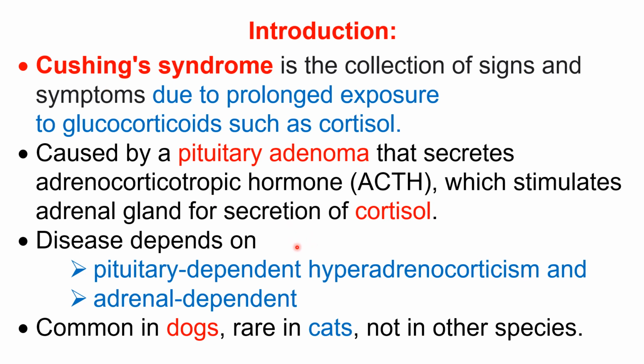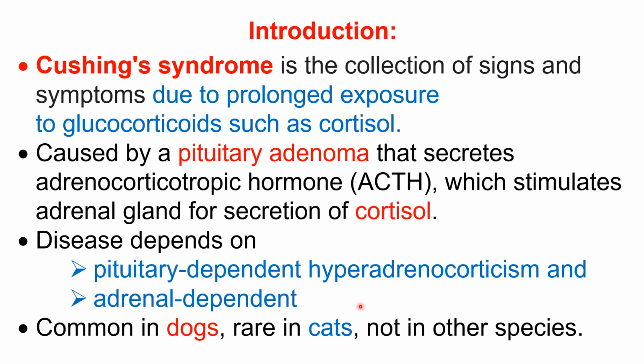Now, Cushing syndrome depends on two main causes. One, pituitary dependent hyperadrenocorticism, and the other, adrenal dependent. In the first, pituitary dependent, the pituitary is the main cause, which causes increased secretion of adrenocortical cortisol.